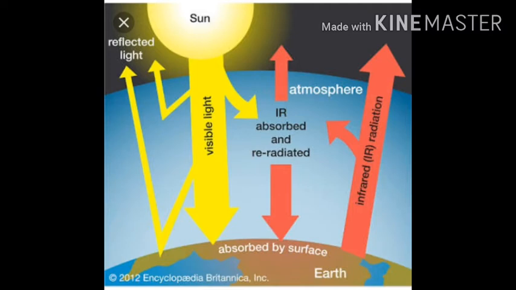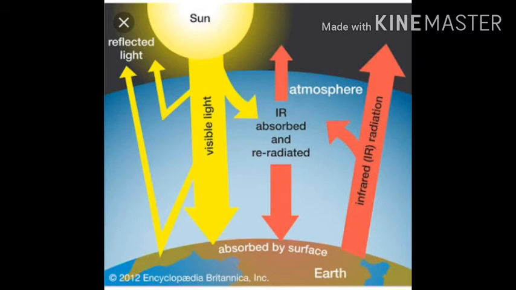Only some part reaches the earth's surface, because some heat energy is absorbed in between, and the remaining is retained by the earth's surface. While some is absorbed, heat is also radiated by the earth into space. Some is absorbed into the atmosphere, some by the earth's surface, and some is radiated back to the atmosphere or reaches space.